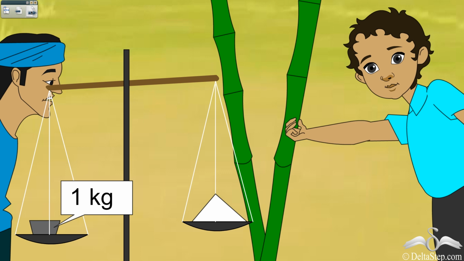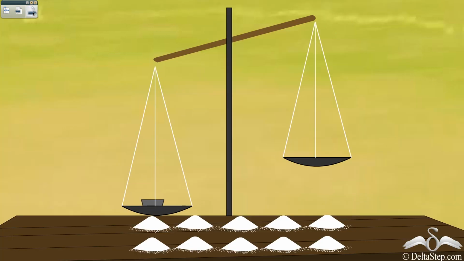Well, Akash said, do one thing. Divide this 1 kg of rice into 10 parts and give me just one part of it, because that is the amount of rice which I actually require. But what if the shopkeeper couldn't divide the rice into 10 equal parts, or he refuses to do so? How can you purchase a smaller amount of something?